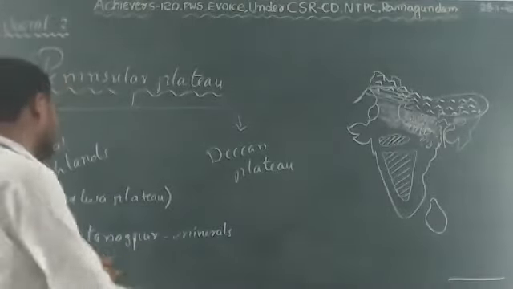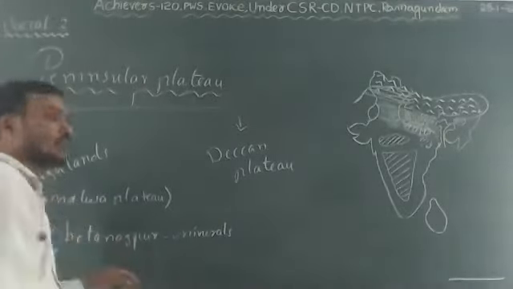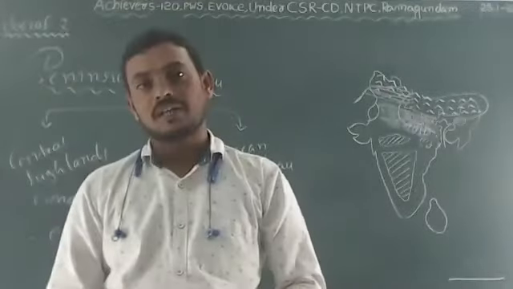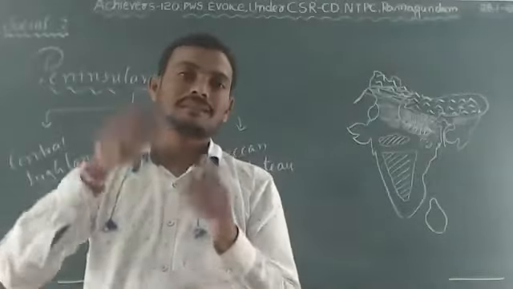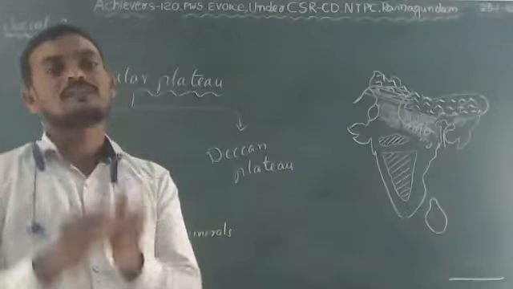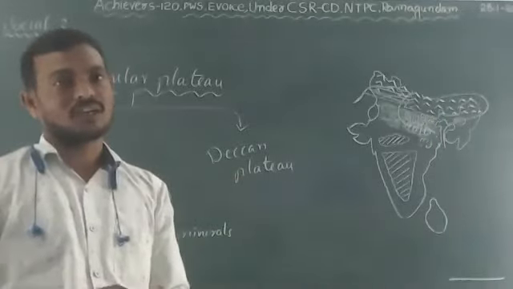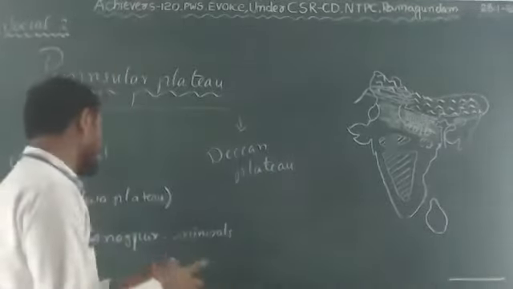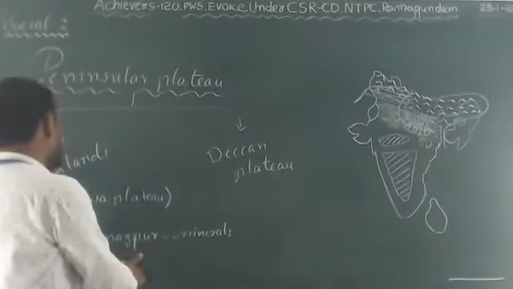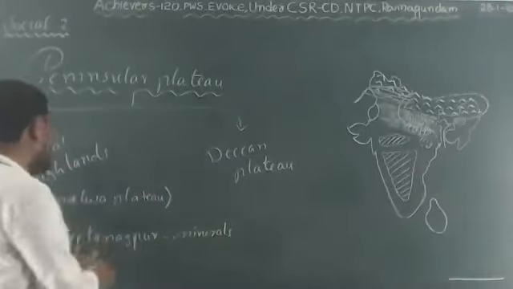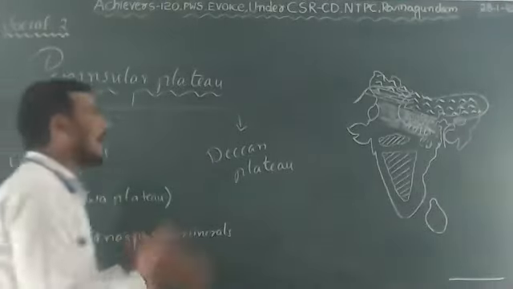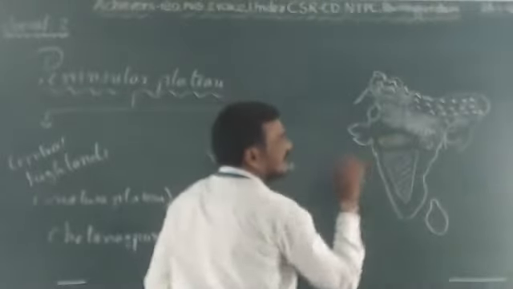That is why this plateau is compared with the Ruhr of India. Actually, Ruhr is a district in Germany. We compare that district with our plateau region, because the Ruhr district is also rich in mineral resources. So this Central Highlands or Malwa Plateau has two mountain ranges.